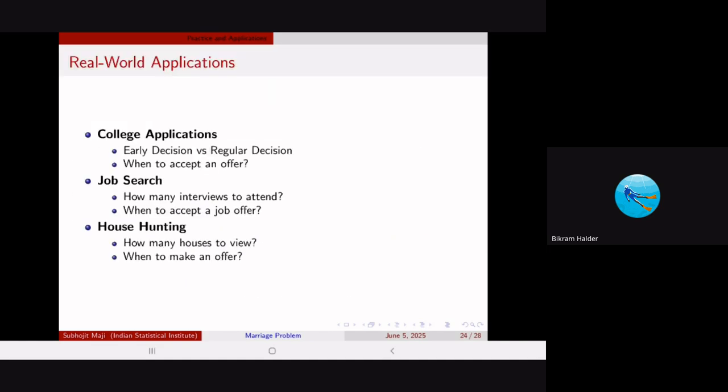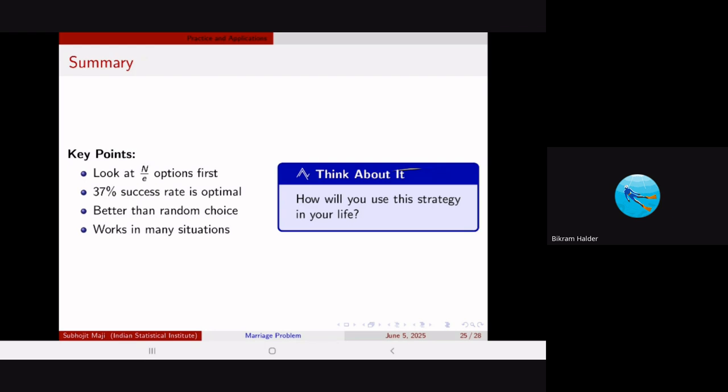Moving on, there are real world applications of early decisions, or when to accept an offer or when to reject it, like how many job interviews to attend, when to accept a job offer, or house hunting, how many houses to view. When you grow up, you have to pick a house. You want to view each and every house to find the best one, but obviously you can't. Then you use the strategy to get a perfect house for yourself.